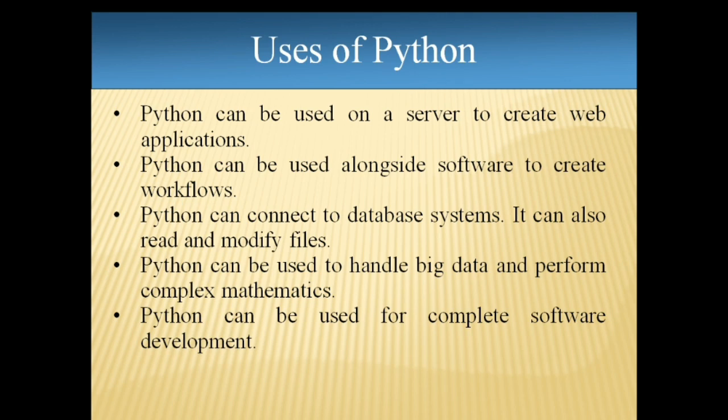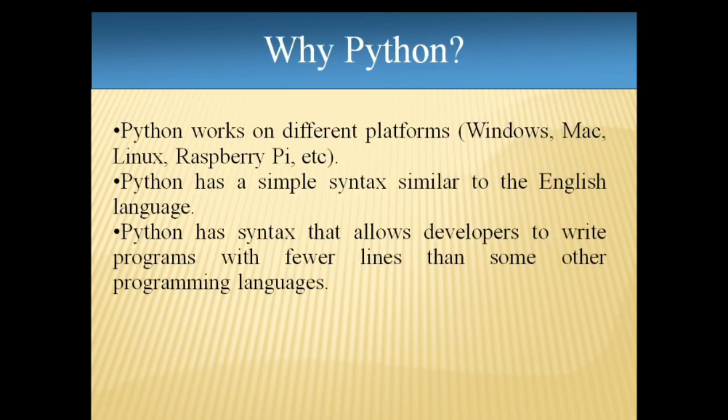So yes, these are all the uses of Python for which Python can be used. Why Python? So again, what are the main features due to which Python is nowadays mostly preferred? Python works on different platforms. This is a very important point, that Python is capable of working on different platforms like Windows, Mac, Linux, Raspberry Pi, etc. So irrespective of what OS you are using, we can work with Windows, Linux, or Mac, and Python is compatible with all of them. Fine. So this is one of the important features, that with Python we can work on any of these platforms.